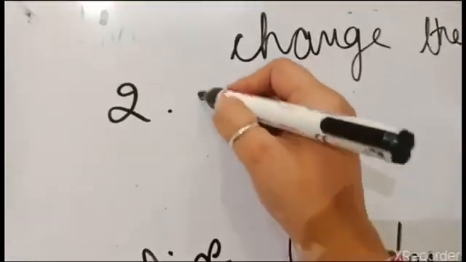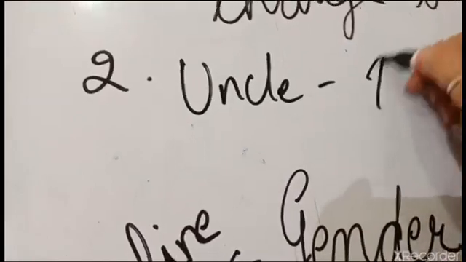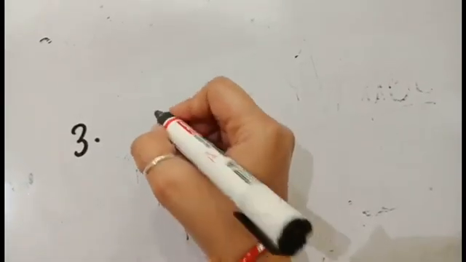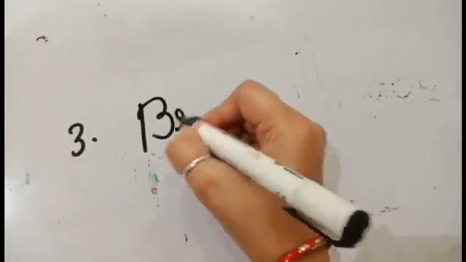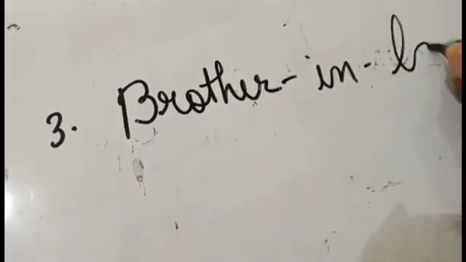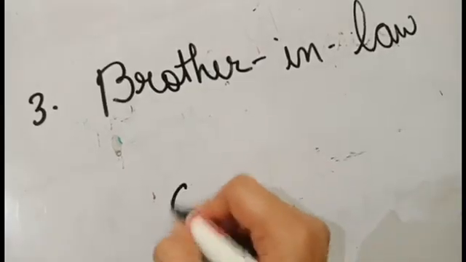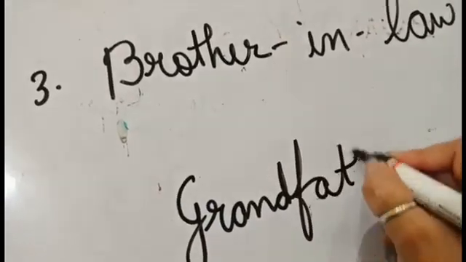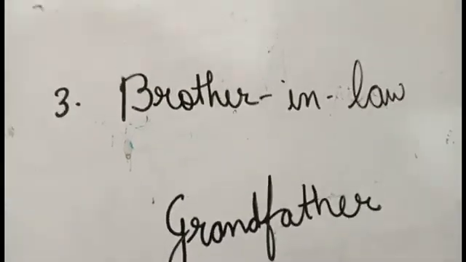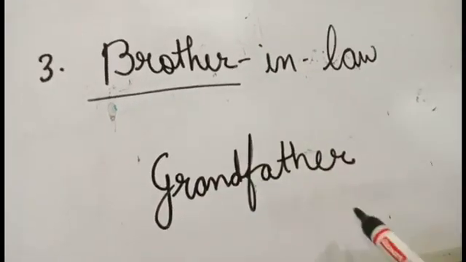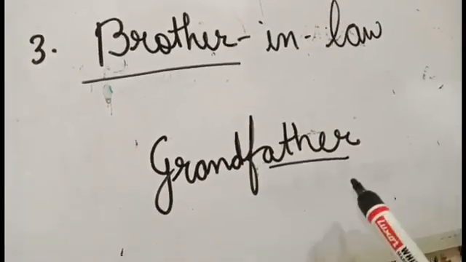For example, uncle, aunt. The third rule says that if we are having a gender in a compound noun form, for example, brother-in-law or grandfather, in such cases, we either change the beginning or the end.